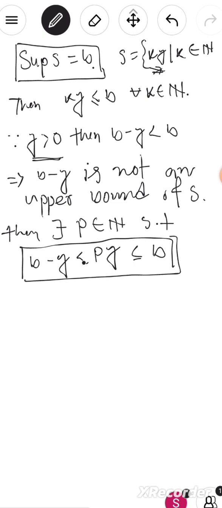It's a theorem. So we see here that b minus y is not an upper bound of the set S, and we already know that the supremum of S is equal to b. So b minus y is not an upper bound and b is the supremum of S. So we can find a natural number p that lies between b minus y and b. So from here we conclude that b minus y is less than py.